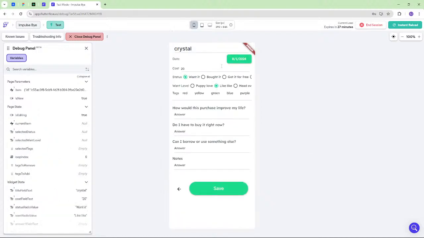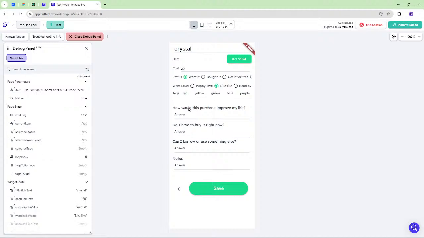And now it takes us to a form with most of the data pre-populated. So there's the title, the date, the cost. These are default status and want levels. And yesterday I figured out how to update the tags, which was really exciting.